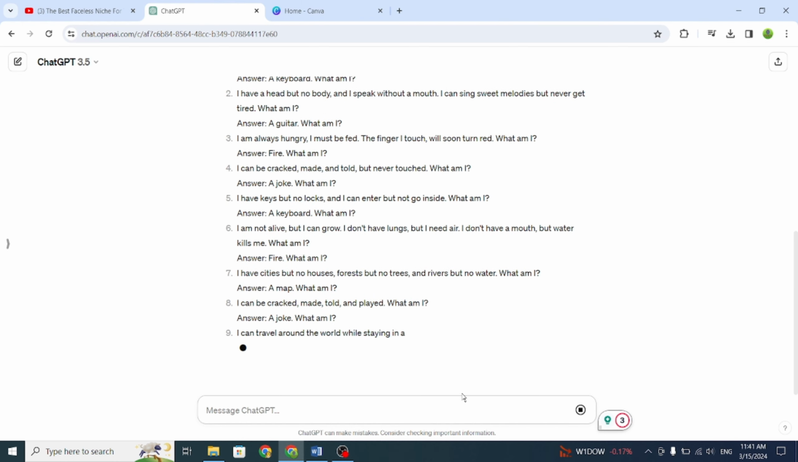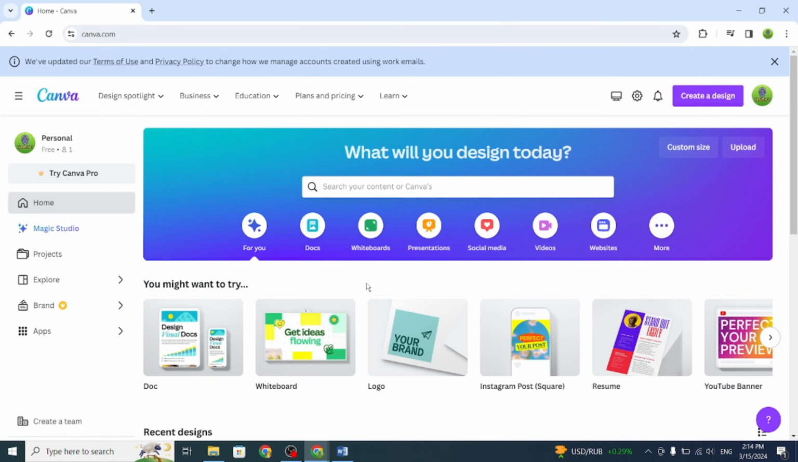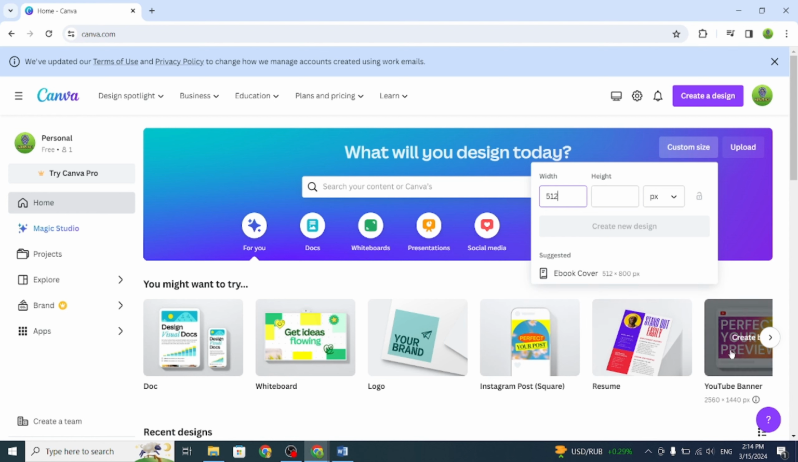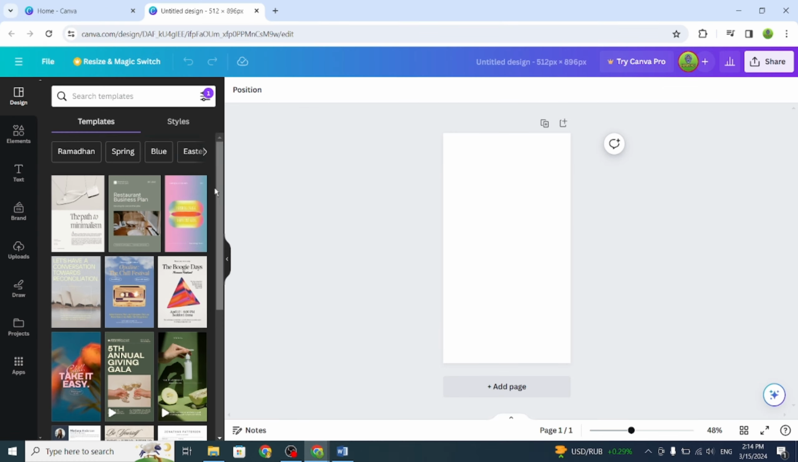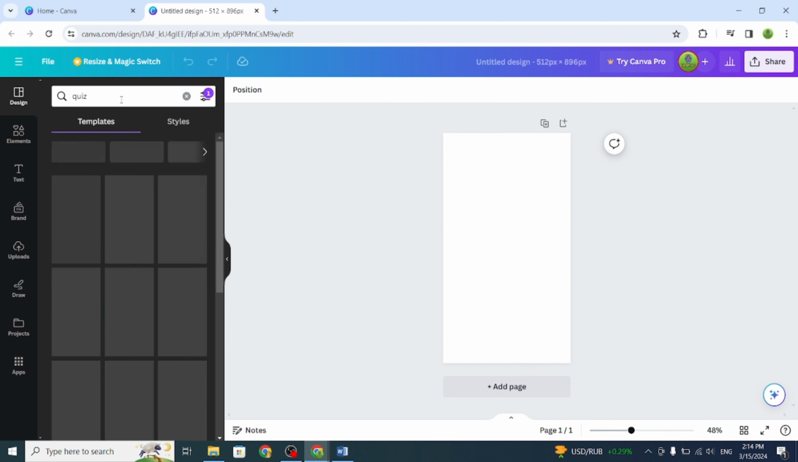Once we have our ideas in place, we'll move on to creating visuals using Canva. To get started, head over to the Canva website and select Create a Design. Then, input the specific dimensions provided in the video description and click Create New Design. Once the interface appears, use the search field to find suitable backgrounds by searching for either Quiz or Did You Know.